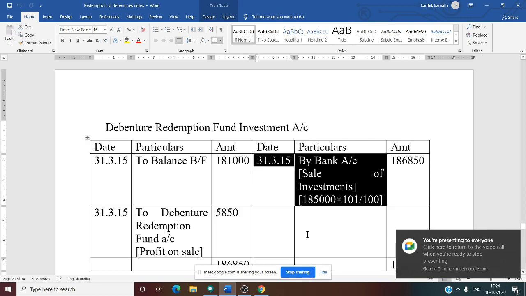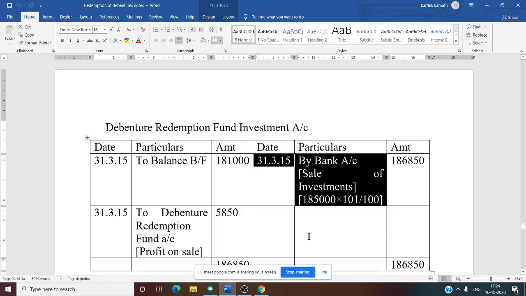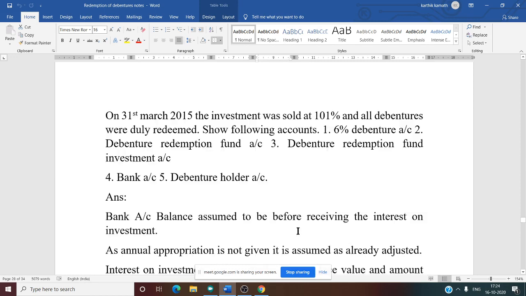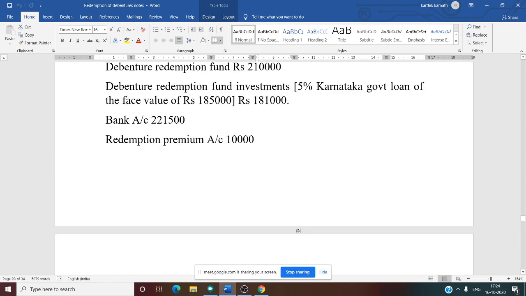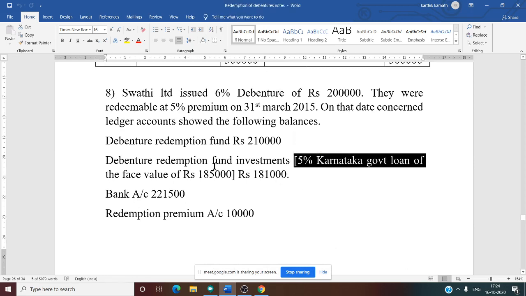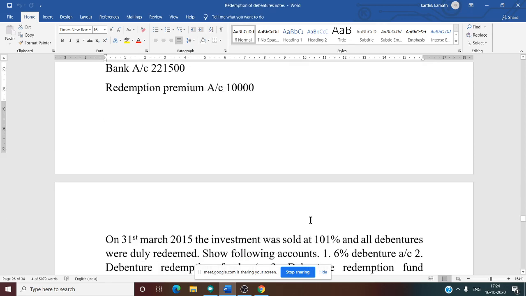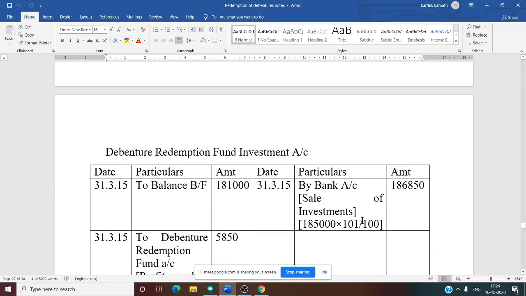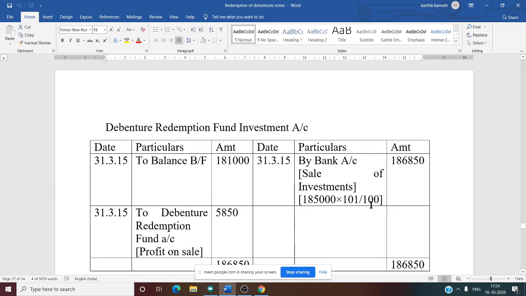So again, sale of investment, how are you going to calculate? The face value is given in the problem. What is the face value given in the problem? 5% Karnataka government loan of the face value 1,85,000. So take that 1,85,000, and the investment is sold at 101%. That is also given in the problem.